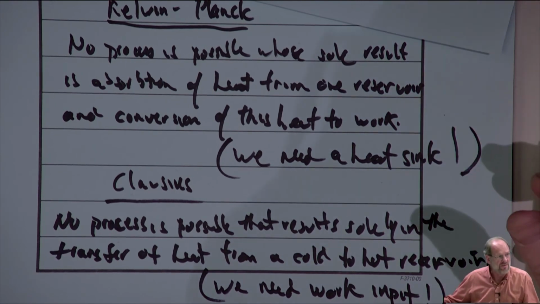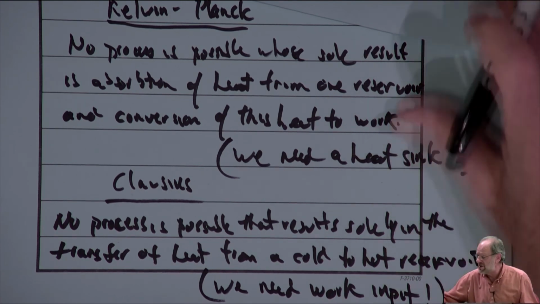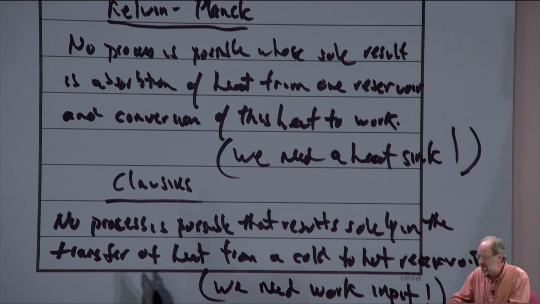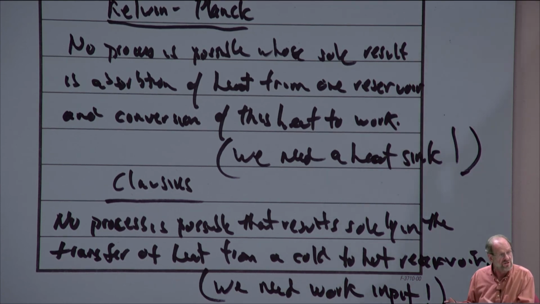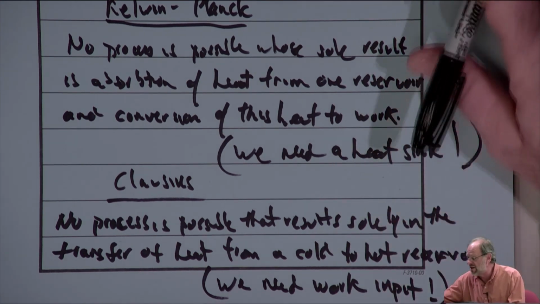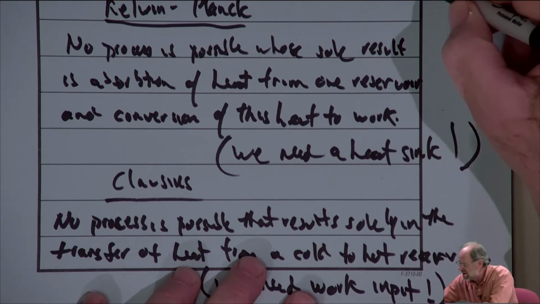Those are not part of the statement. That's just what we observe from this, right? We know from the Clausius statement that you can't just transfer heat from a cold to a hot thing. So isn't the Kelvin-Planck statement basically just giving us some restrictions on the heat engine? And isn't the Clausius statement really just the statement that gives us restrictions on a refrigeration cycle? So these two statements of the second law are exactly what we've been talking about before, right?